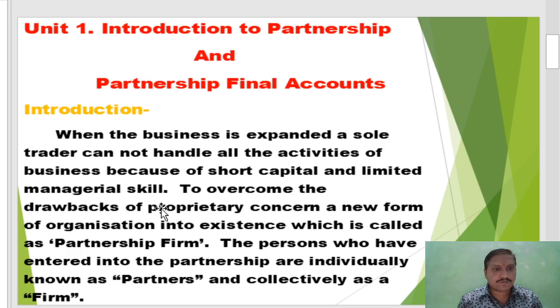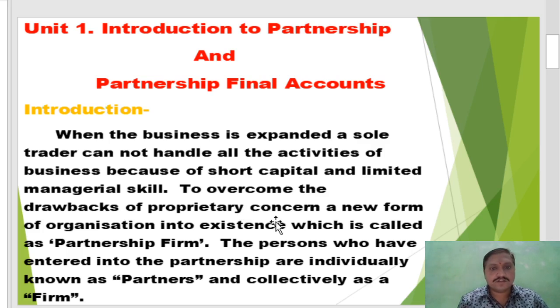To overcome the drawbacks of proprietary concern, a new form of organization came into existence, called the partnership firm. In a partnership firm, the persons who have entered into partnership are individually known as partners and collectively known as the firm. It is an association of minimum two or more persons.